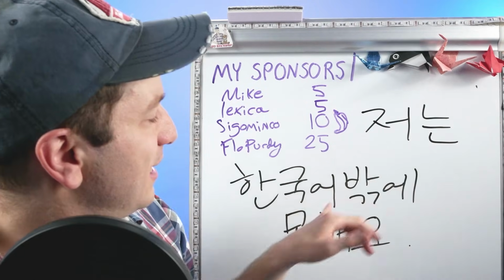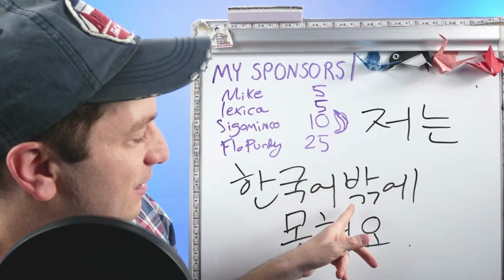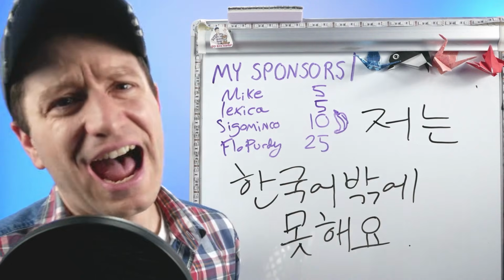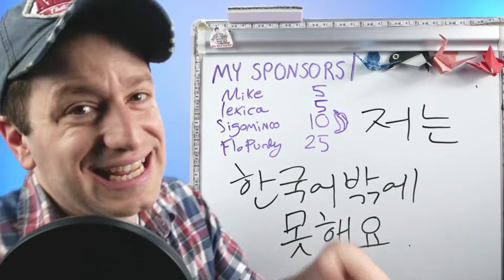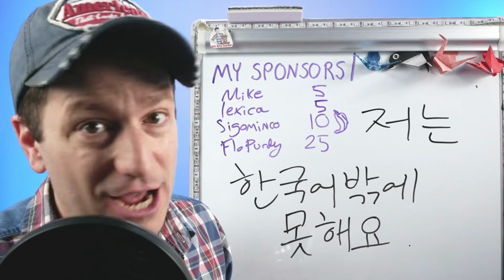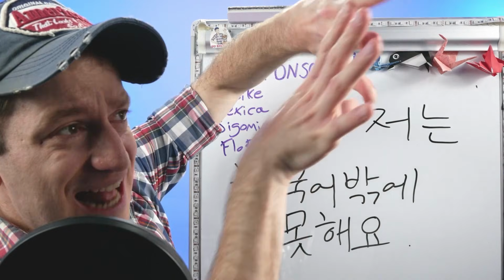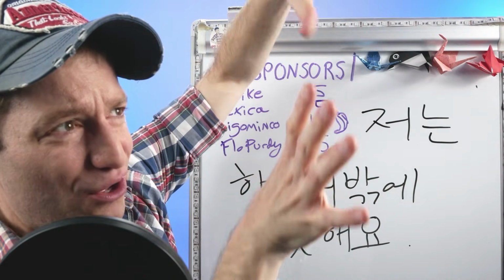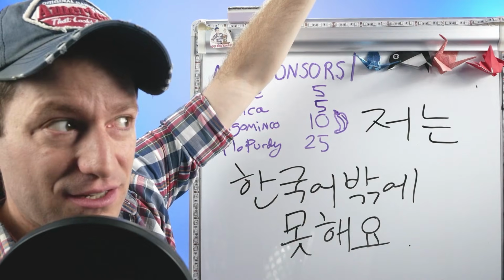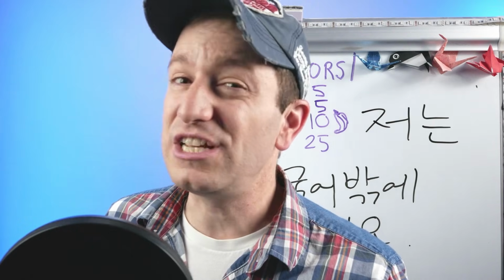저는, I, 한국어, Korean language, 밖에, outside of the Korean language, 못해요. I can't speak outside of the Korean language. So I can't speak besides Korean. And it adds emphasis to the fact that there's all these other languages out there. So it's not just saying, I speak only Korean. Like here, in this meeting, we only speak Korean because it's all a Korean audience. And so that everyone feels welcome, we only speak Korean here.